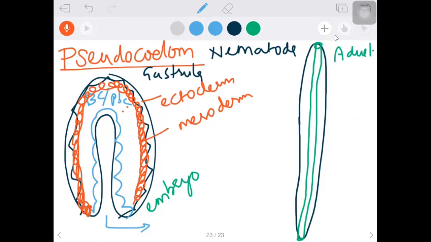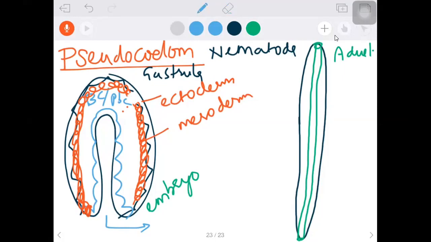Okay, so why I said imagine, this embryo is not this much in size actually, it is microscopic, very small. But for our understanding, if I draw like this, can you understand? No, that's why I draw a little bit bigger. Okay, so adult size as well, I draw. Okay, so now what happened to this mesoderm?